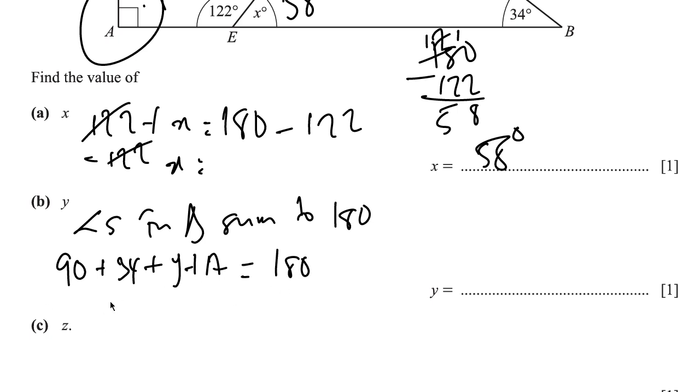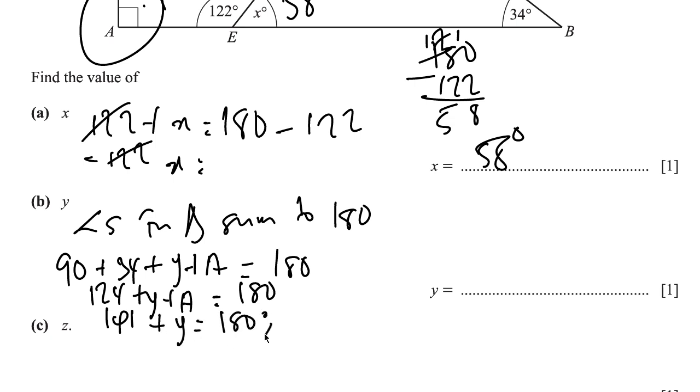So 90 plus 34 is going to give us 124, plus y plus 17, right, equal to 180 degrees. So 124 plus 17 is 141. Right? 141. And 141 plus y equals 180. To get the value of y is going to be 180 negative 141, and that is 39 degrees, right?